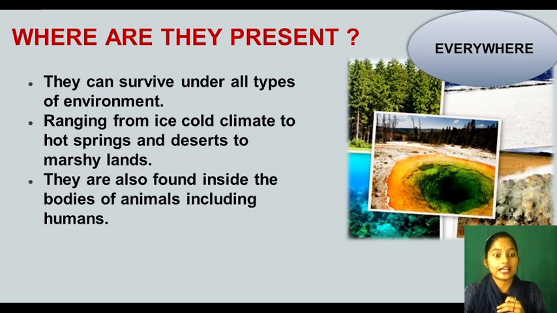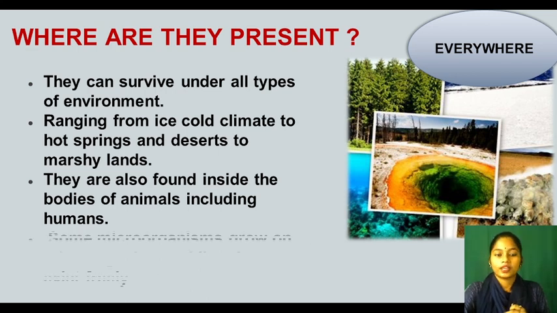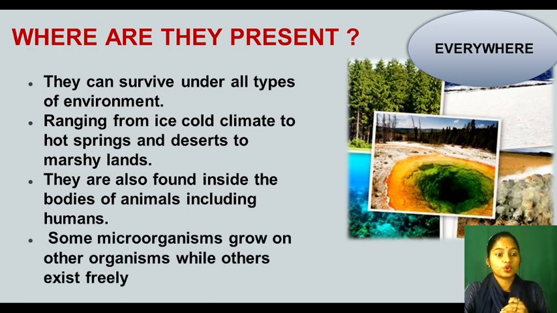They are also found inside the bodies of animals, including humans. So inside our body these microorganisms are present. Not only humans, other animals also have these microorganisms. Some microorganisms grow on other organisms while others exist freely. It means to grow they need the support of certain organisms, so they grow inside or over them, and some are independent, they move freely.